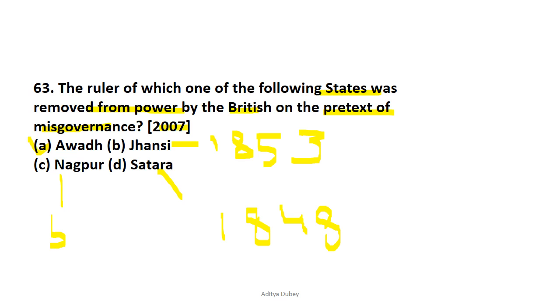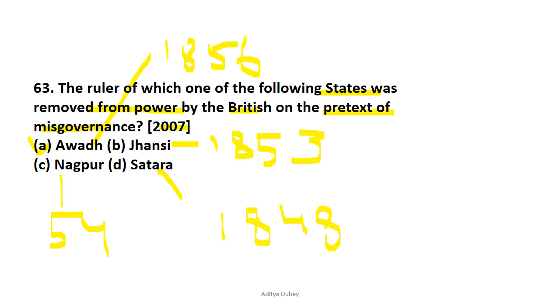And Awadh, as you all know, was annexed in the year 1856. So the correct order is, the first one is Awadh. That is the correct answer.